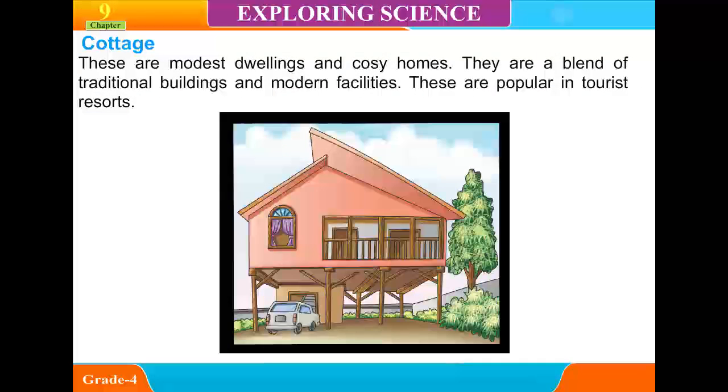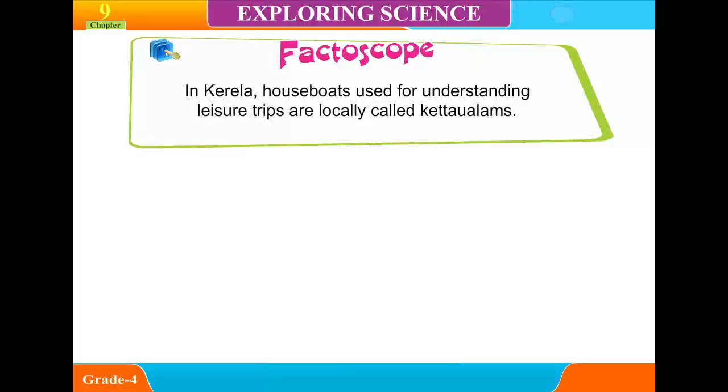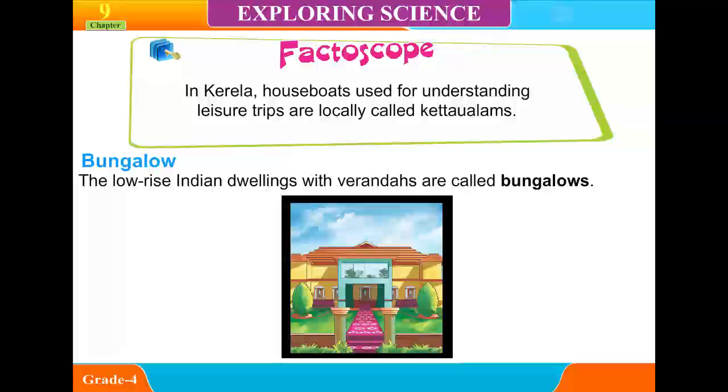Cottage. These are modest dwellings and cozy homes. They are a blend of traditional buildings and modern facilities. These are popular in tourist resorts. In Kerala, houseboats used for leisure trips are locally called kettuvallams. Bungalow. The low-rise Indian dwellings with verandas are called bungalows.